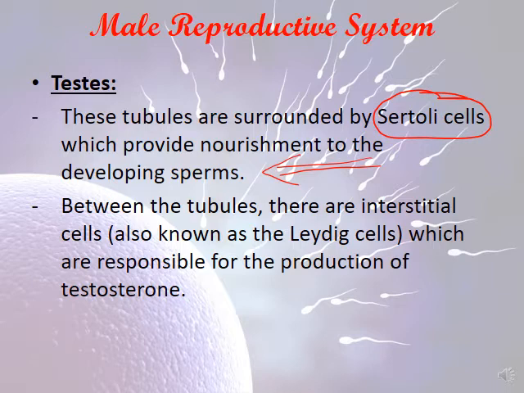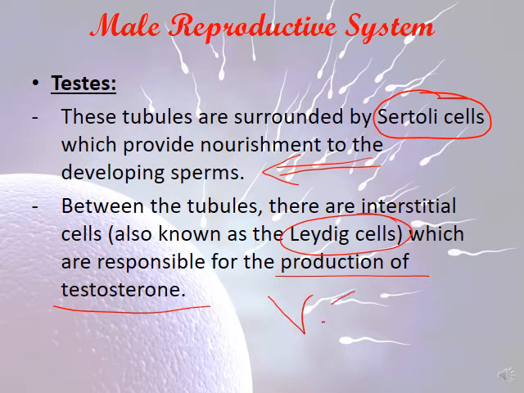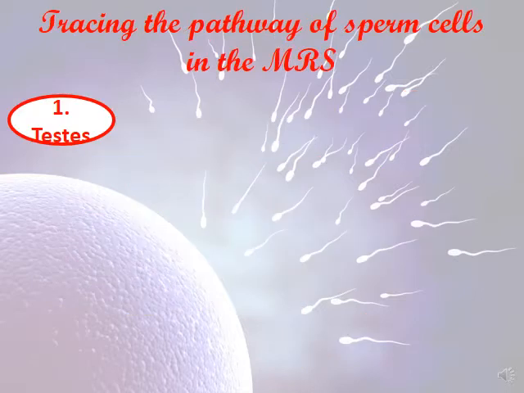Let's now move to the role of the Leydig cell. Between the seminiferous tubules, there are interstitial cells, also known as Leydig cells. Leydig cells are responsible for production of testosterone. These are very important notes. Sertoli cells are responsible for the nourishment of the developing sperms. Leydig cells are responsible for the production of the primary male sexual hormone, testosterone.